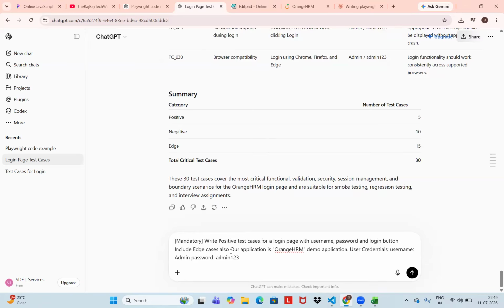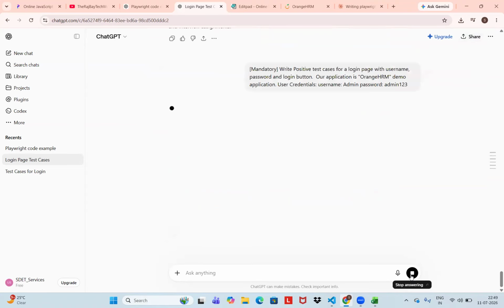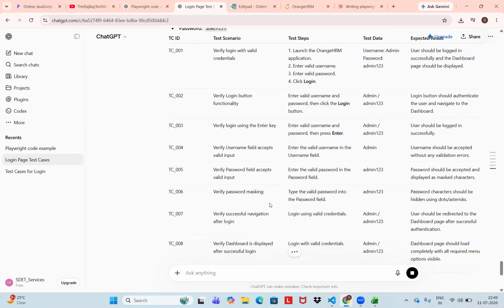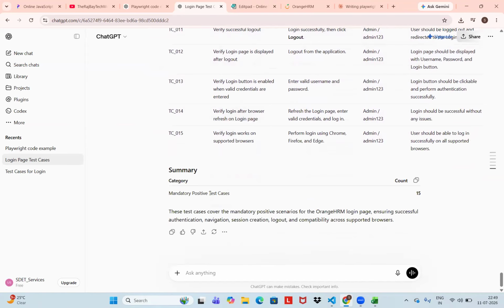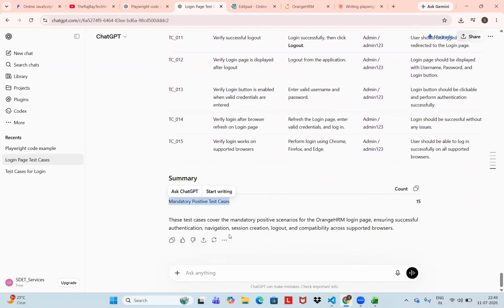Don't include edge test cases. Can you see now what output it will give? What are the mandatory test cases? See, mandatory positive test cases. There are no negative test cases and no edge test cases. So you can apply tags also.